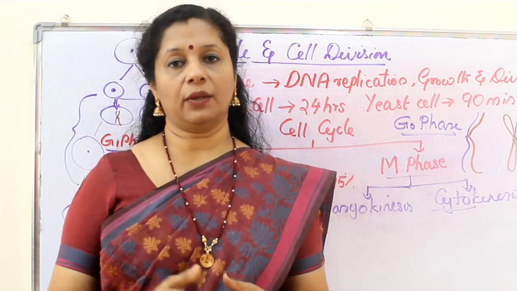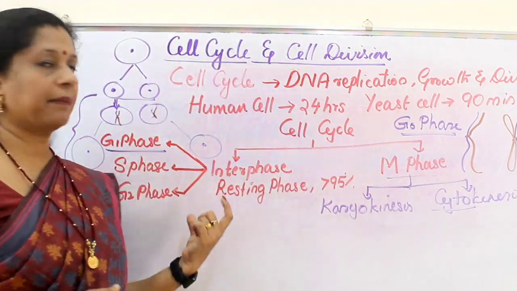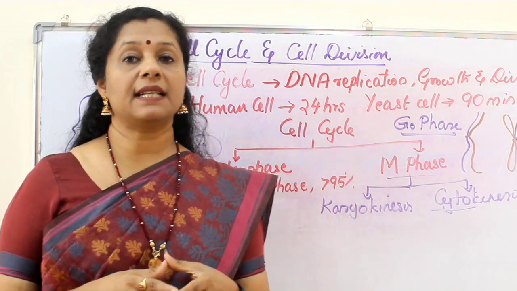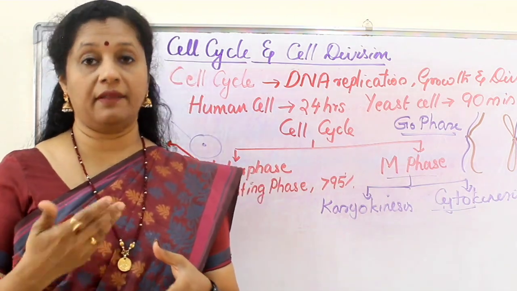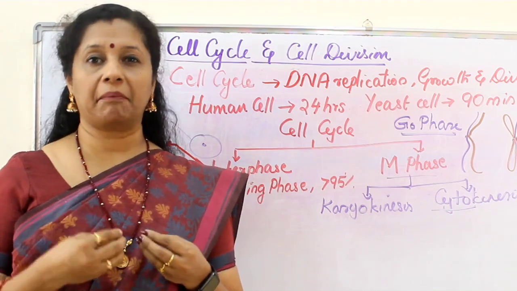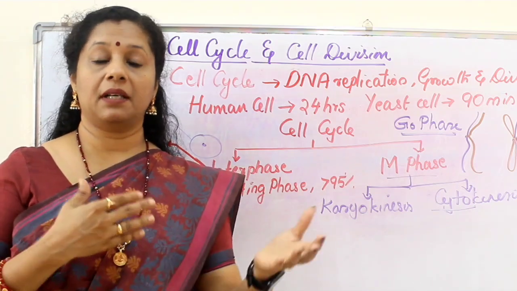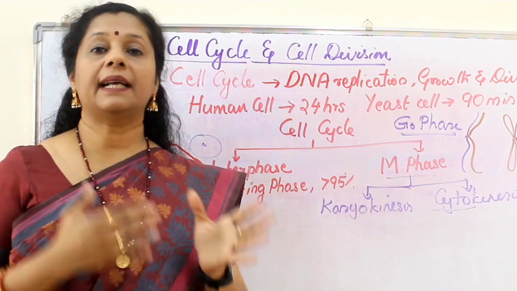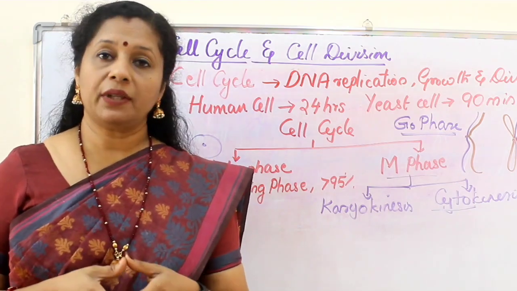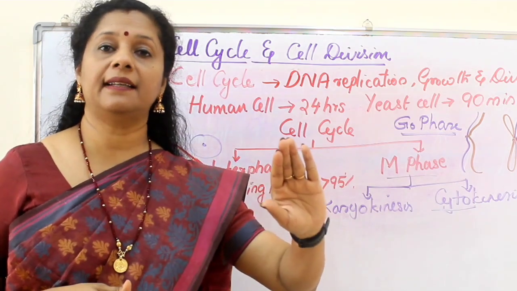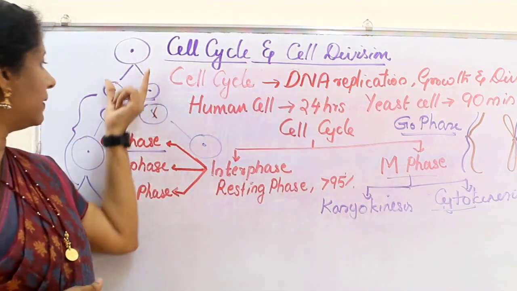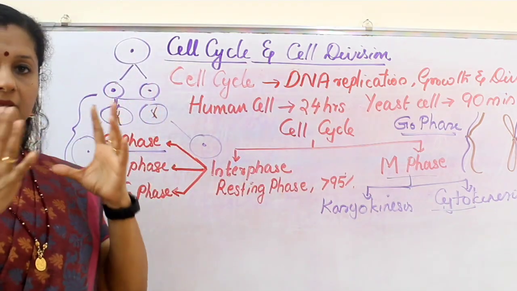For cell cycle to happen, I told all these events should happen sequentially. But there are certain cells like heart cells or the cells which do not want to divide immediately. Only when there is a replacement required or a repair required, they have to replace the worn out cells. That time they need to divide. So if they don't want to divide immediately, what should they do? They have to exit the cycle and enter into another stage. That is, after the division they come to G1 phase where the cell grows.